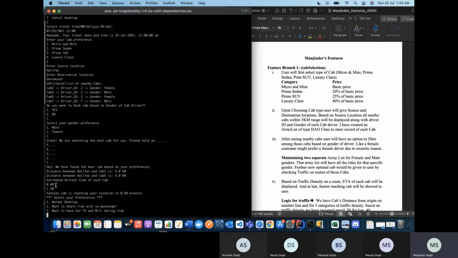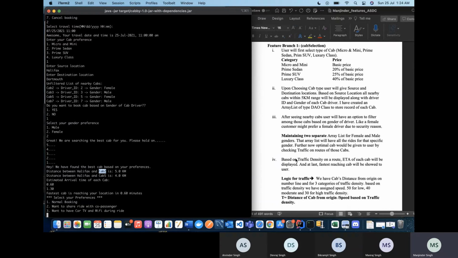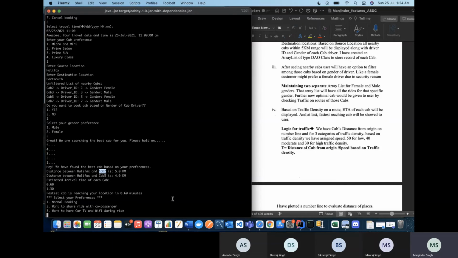In the next step, we have to calculate the price for that optimal cab which we have chosen. Here also we have a few filters. In normal booking, it would be the basic calculation. If we are doing a carpool or sharing a ride with a co-passenger, then the price would be a bit less. We give some discount because the ride is getting shared. And if we want some extra amenities like car TV and Wi-Fi, then the price would be a bit higher because we are providing extra amenities.